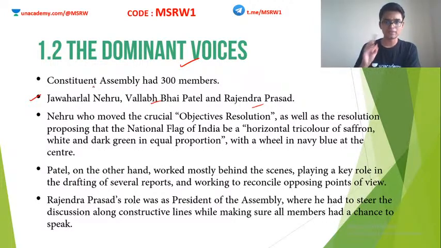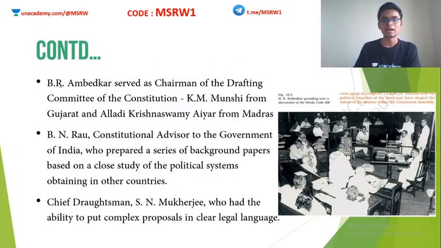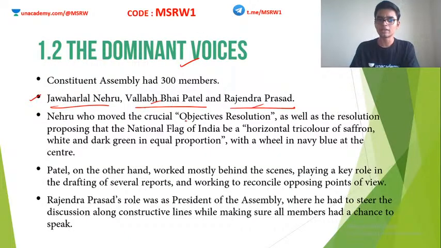The first 3 are from the Indian National Congress: Jawaharlal Nehru, Vallabhbhai Patel, Rajendra Prasad. The other 3 are from other sections, such as B.R. Ambedkar, B.N. Rao and S.N. Mukherjee. These are the important people that we have to see. Also K.M. Munshi and Alladi Krishnaswamy Iyer. We will look into them one by one.